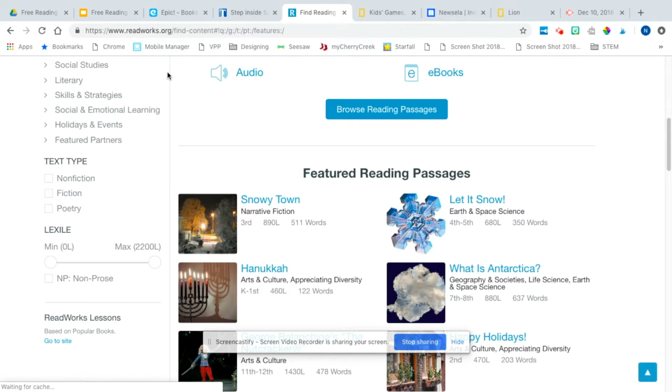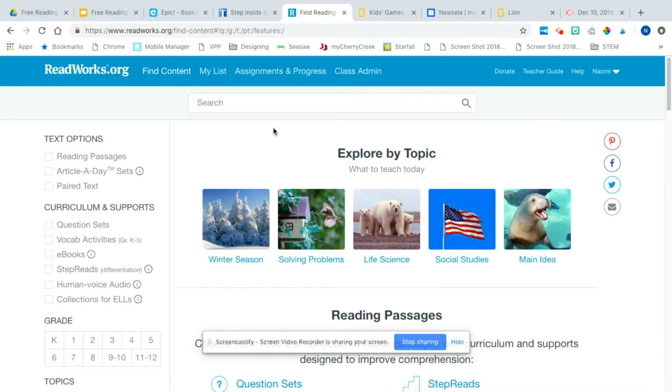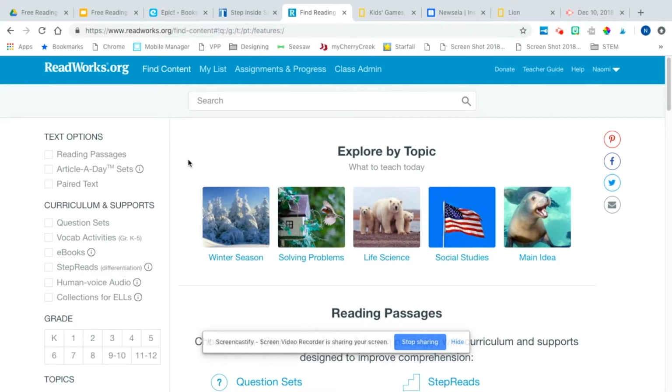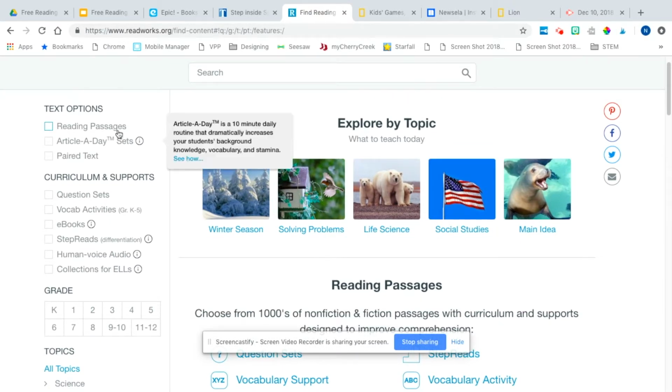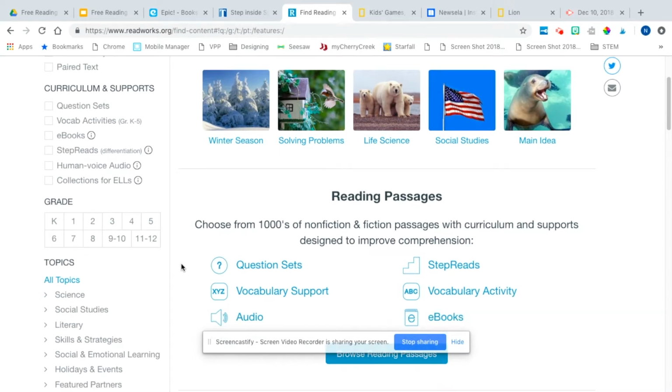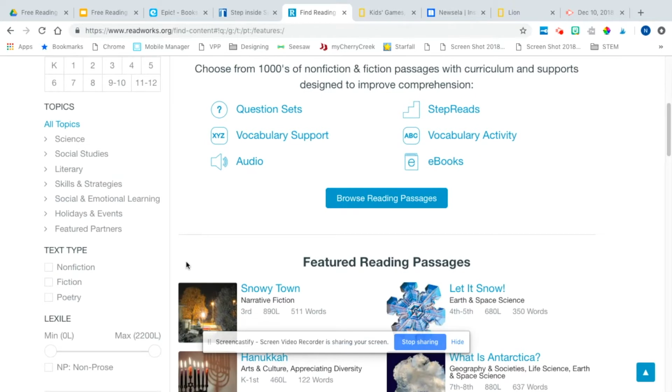So if I want to find content, this looks a lot like the original one, just updated. So you can search by topic. They have topics that are really popular right now. You can get more specific with your search. Not all articles have 3 levels of the same article. So one thing I would do, and that was a norm in my class, is say that my job as a teacher is to give you what you need. We're all learning about the same topic, but it might look differently for some of us. So that's something I would reiterate, and then they're not bothered that they're reading different things than somebody else.